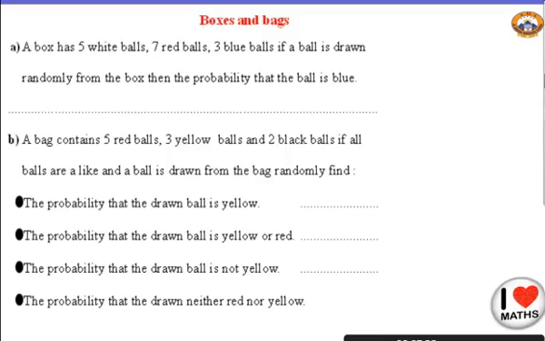My third exercise is about boxes and bags. How can I solve this? I will tell you a small idea to solve this exercise. I start to read first. A box has 5 white balls, 7 red balls, 3 blue balls. So first, before starting, you have to circle or underline the numbers with different colors. So I have 5 white, 7 red, and 3 blue.